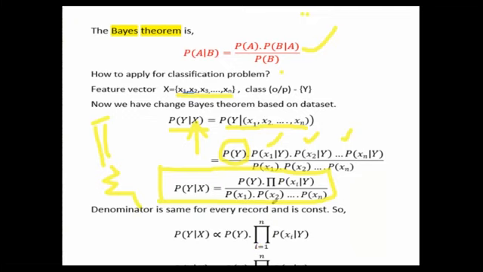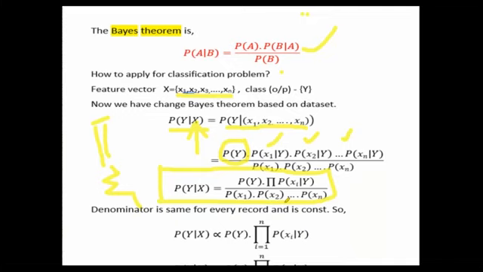We can just write the numerator. The denominator we can ignore, because it is a constant and common for all the tuples. So that's why we can neglect it. If we keep it, no issue, you will get the same answer. The final classification label will never change whether we keep the denominator or remove it. Just for simple classification or simple calculation, we remove the denominator. While writing a program, it will take more time complexity if we include the denominator. Maybe that is also one reason.